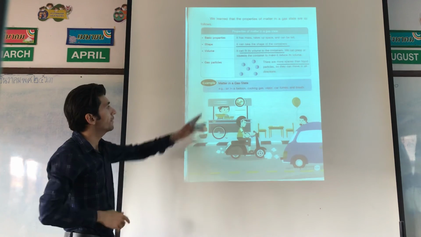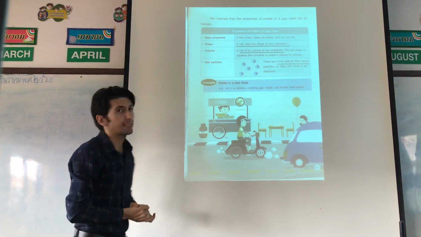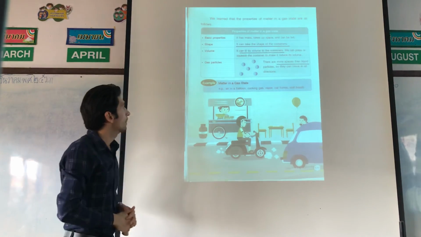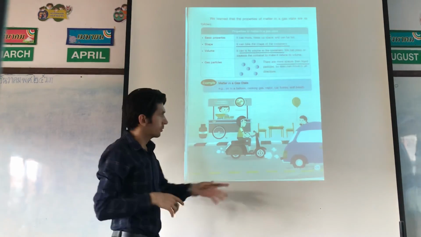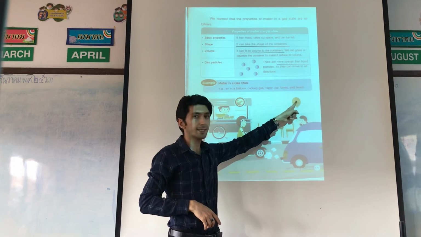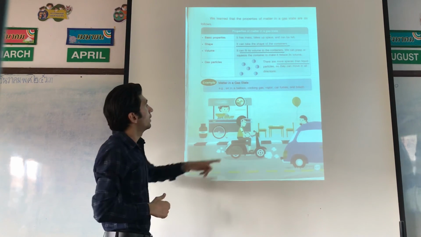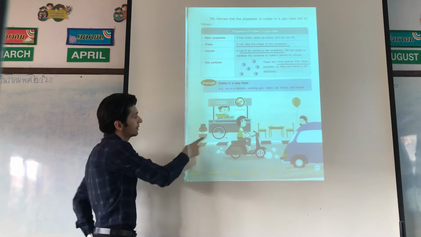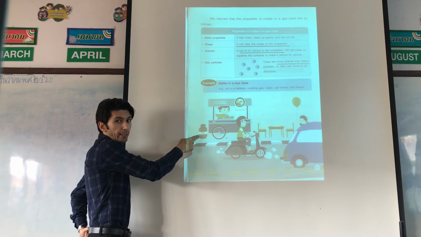Examples of matter in the gas state. Air in a balloon, look at this picture. Air in a balloon is gas. Cooking gas.